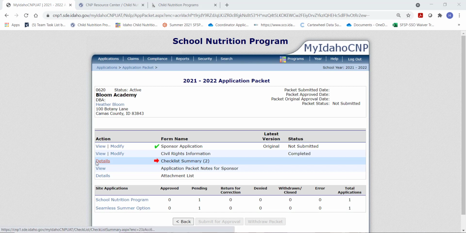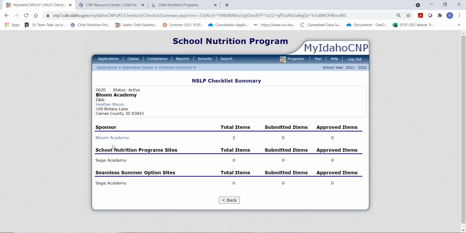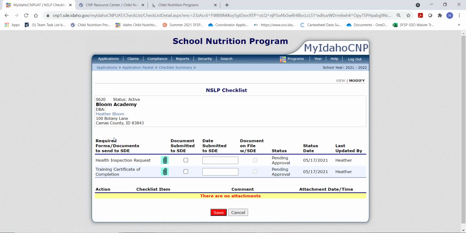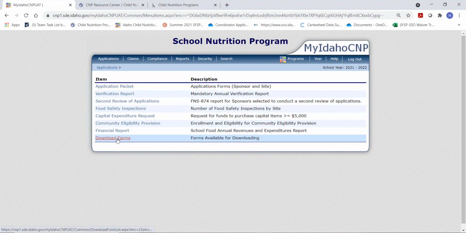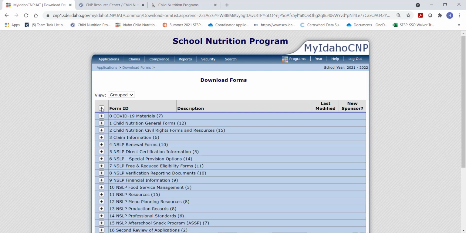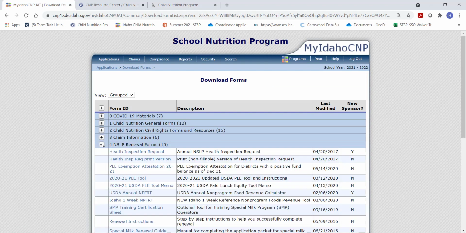Next, we will look at the checklist summary, which allows us to upload different documents into the checklist summary for the state agency to review. The first document is the health inspection request form. If you do not have a copy of this, you can go to the download forms section of My Idaho CMP and select that form. It's easy to combine those. Go to the renewal section, and here's the request form here.